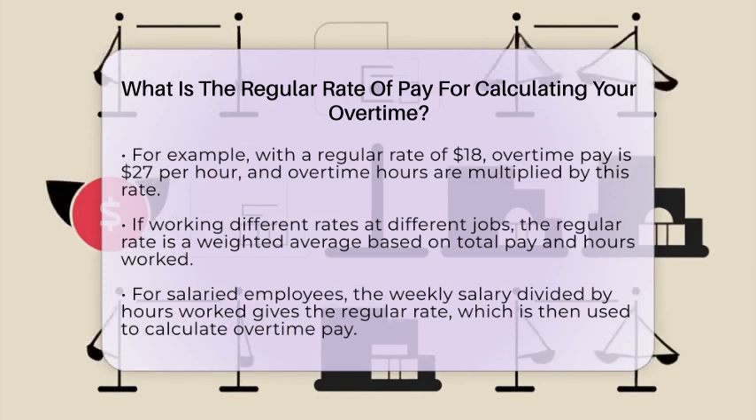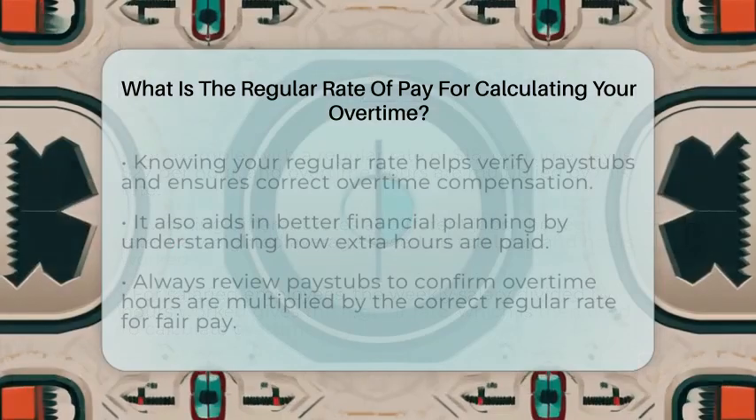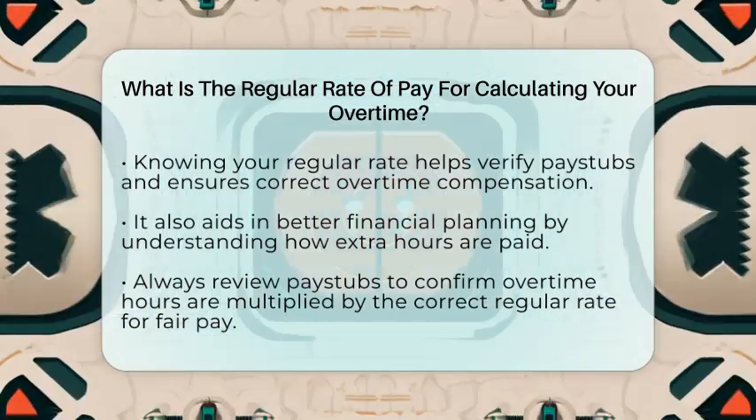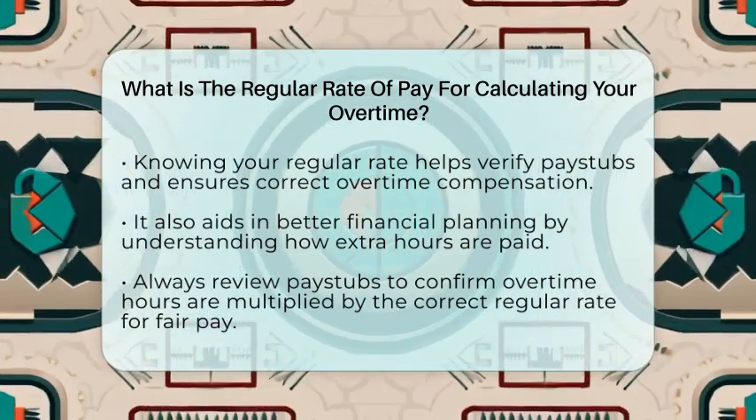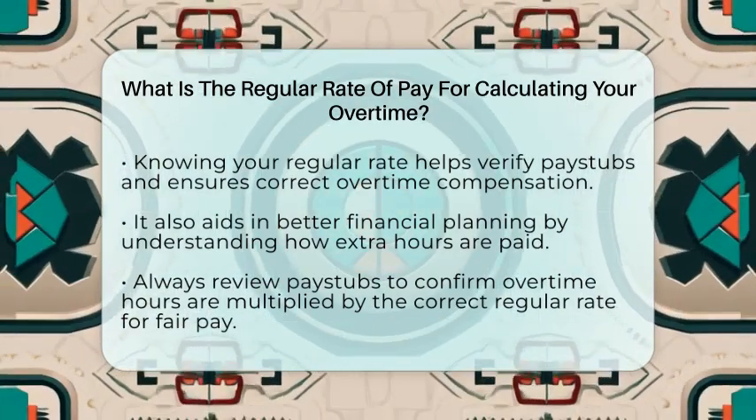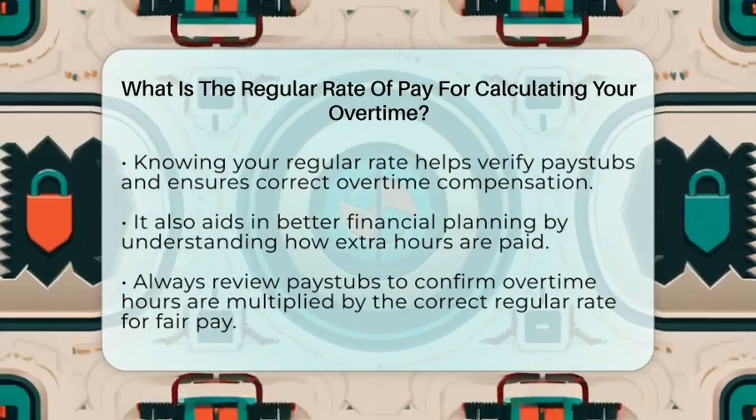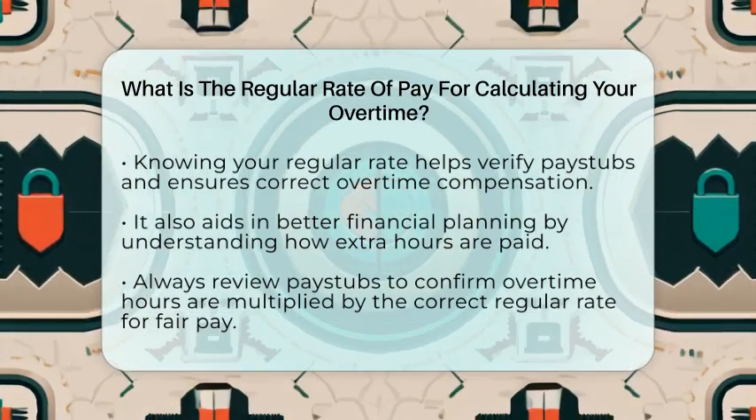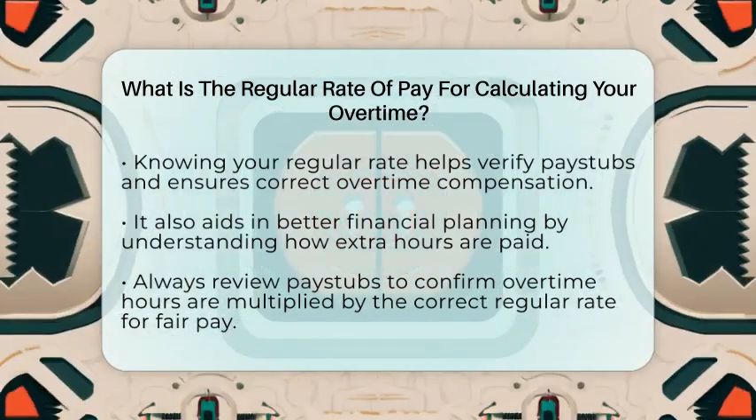For salaried employees who are non-exempt from overtime rules, your weekly salary is divided by the hours you work that week. For example, if you earn $1,200 a week and work 40 hours, your regular rate is $30 per hour. Overtime pay is then calculated at 1.5 times that, which is $45 per hour.